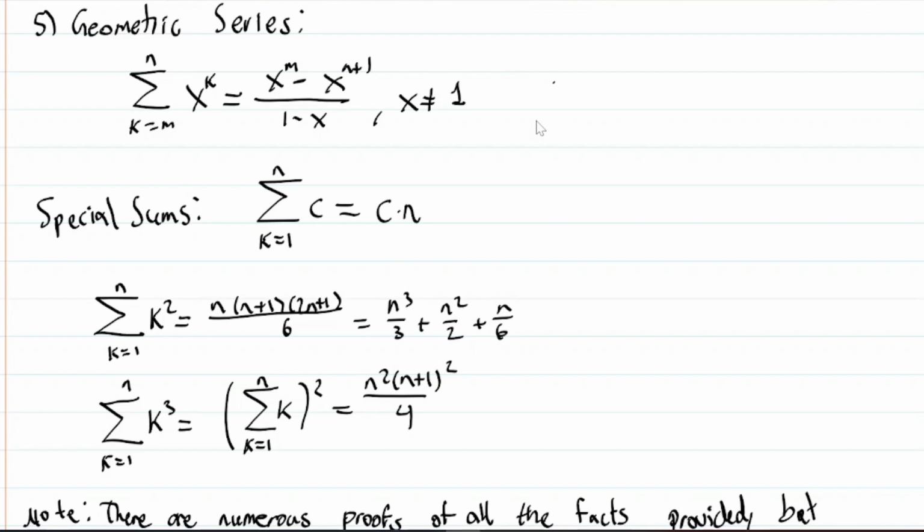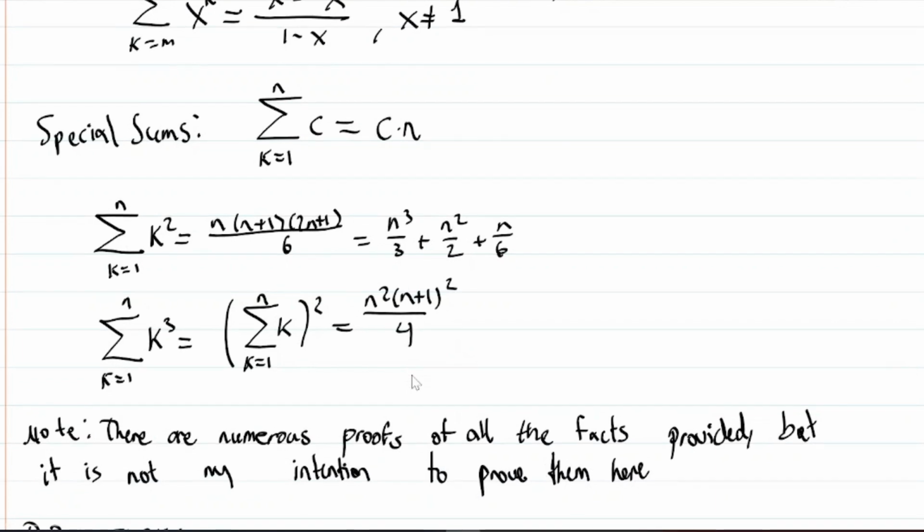Now, special sums. Now we have the sum of a constant. We could just see the constant times n, right? Because we're adding c n times. The sum of k squared is n times n plus 1 times 2n plus 1 all over 6. Or maybe you might see it like n cubed over 3 plus n squared over 2 plus n over 6.